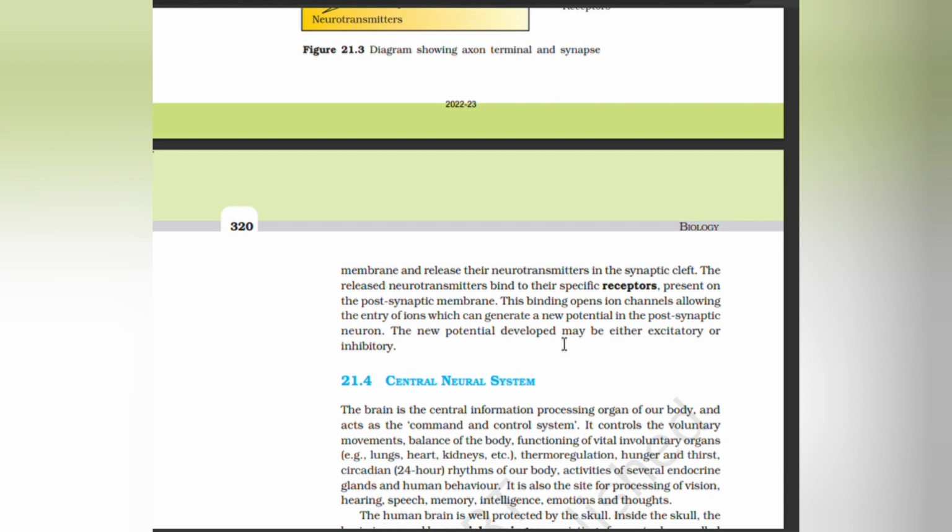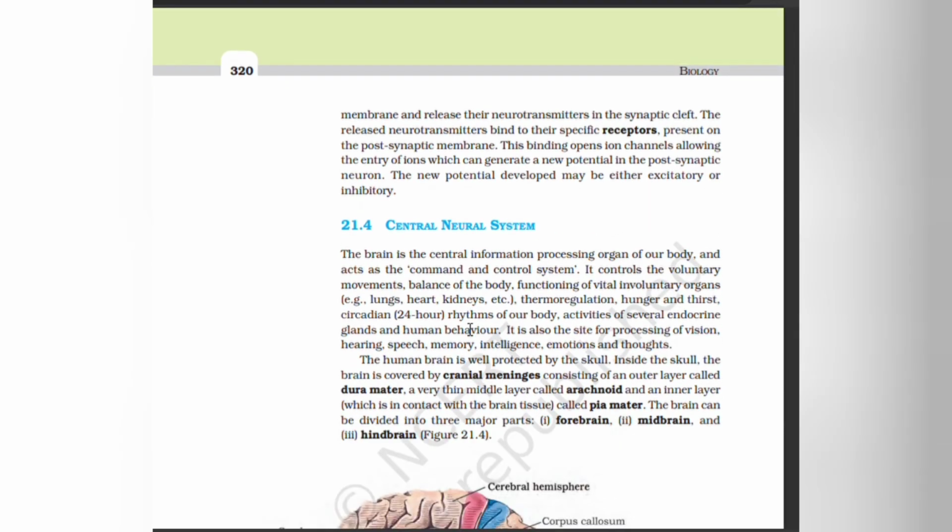The new potential developed may be either excitatory or inhibitory.